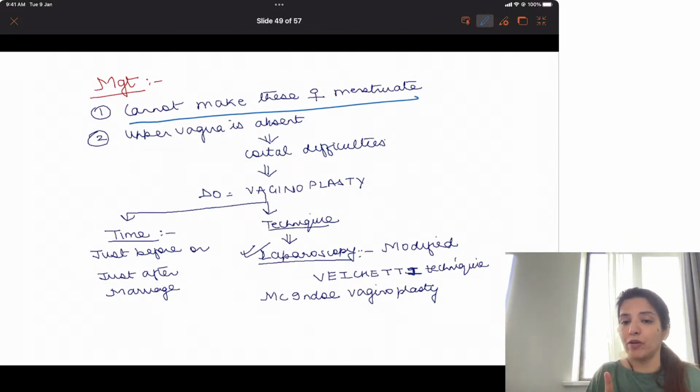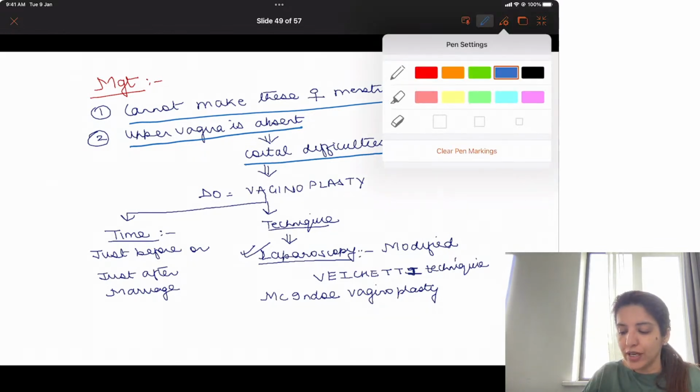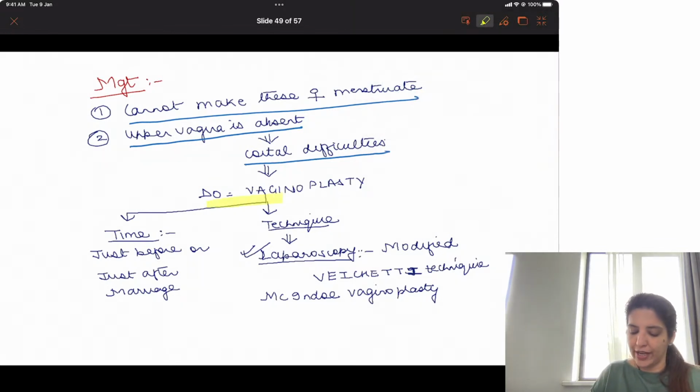But their second problem was that if they get married, they will have coital problems. This is a problem which can be treated. Right? So because their upper vagina is absent, they will have coital difficulties. So in order to treat this problem, I'm going to do vaginoplasty. Now the two questions which they ask you on vaginoplasty are, what is the time at which you are going to do vaginoplasty? Best time to do vaginoplasty is just before or just after marriage. And the technique for doing vaginoplasty is laparoscopic vaginoplasty, which is the Wichet's technique.